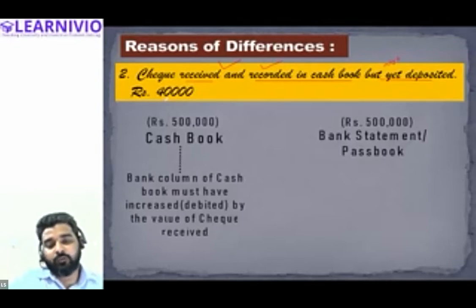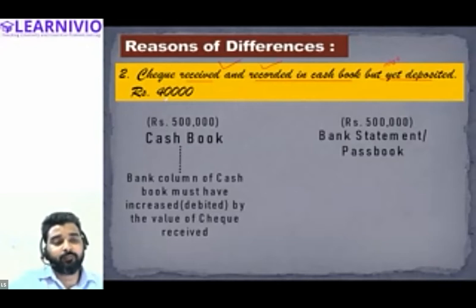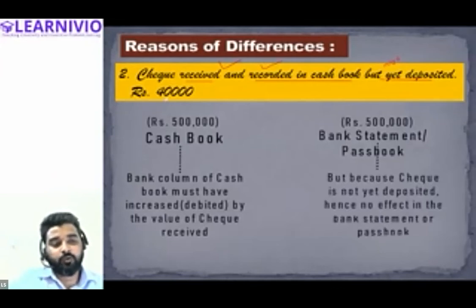So the accountant must have increased the bank balance, that is, he must have debited this amount in the bank column of the cash book, but the banker must not have increased the bank balance. Because the check is not yet deposited, no effect in the bank statement or passbook will take place.